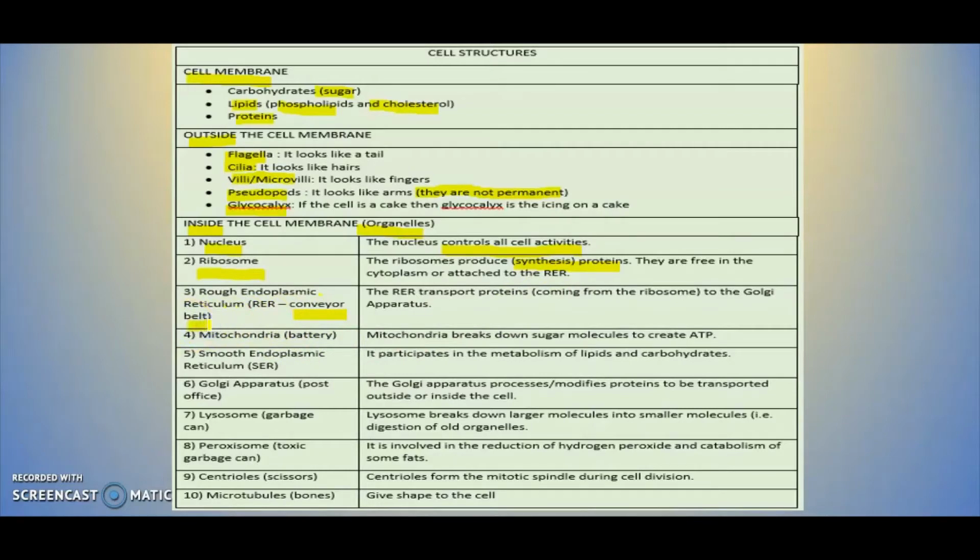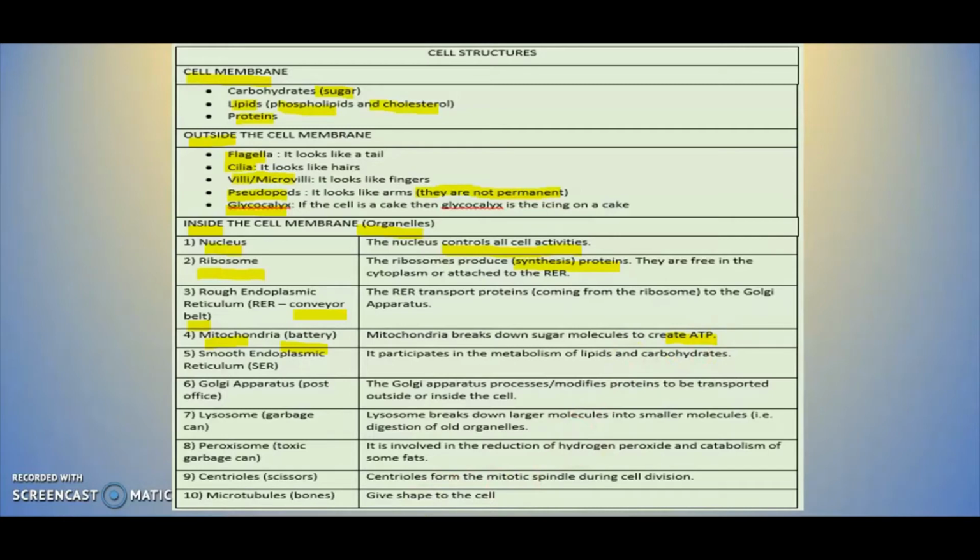In the next slide, you're going to see the reference to this conveyor belt. I also wrote in here mitochondria, and you can see here battery. And you're going to see again in the next slide what I mean by this battery and the conveyor belt. So the mitochondria, as you can see here, is going to produce ATP, which is the energy that the cell needs or uses in order to perform the different functions that they need.